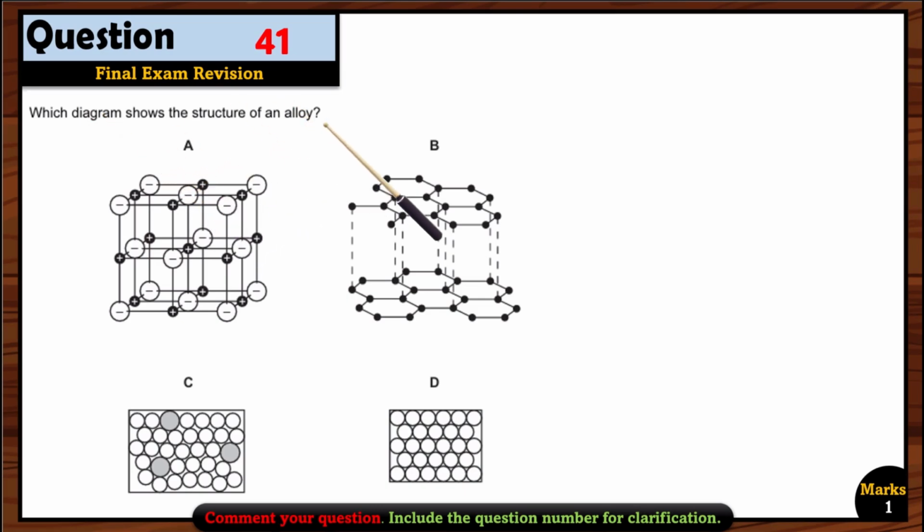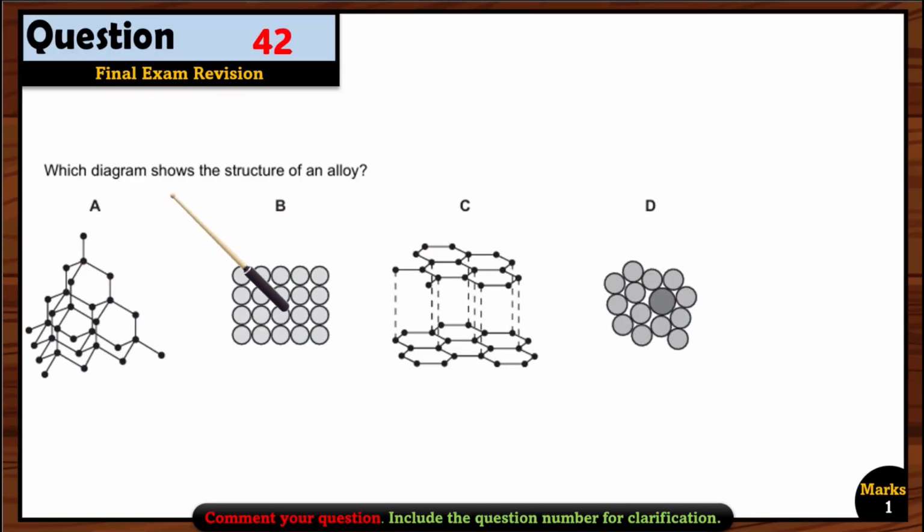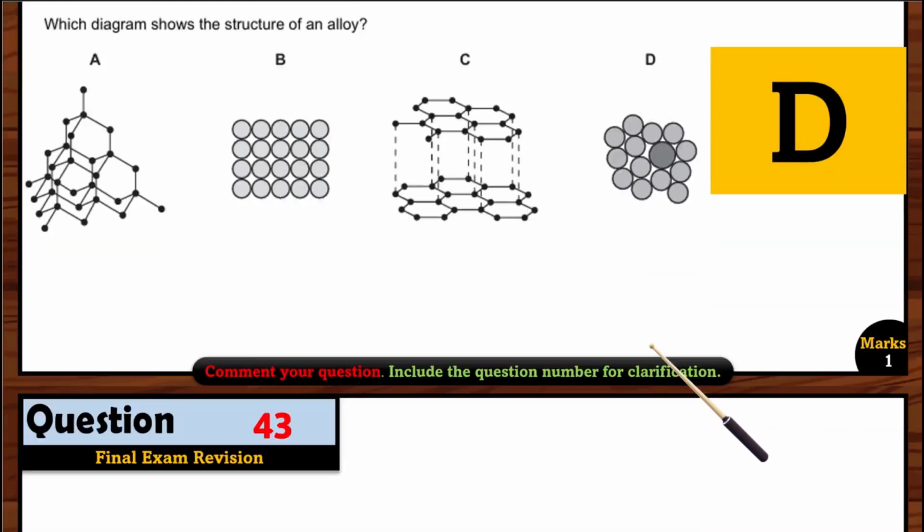Which diagram shows the structure of an alloy? Again, if you look over here, it's an ionic compound. This one is a graphite structure. This one or this one can be right. But if you see, it's a mixture. So a mixture should have 2 different types of elements, or 3 maybe, right? So C is the right option here. Question 42. Which diagram shows the structure of an alloy? So again, D is the right option here. We can find the alloy because it's a mixture here. So option D is correct.